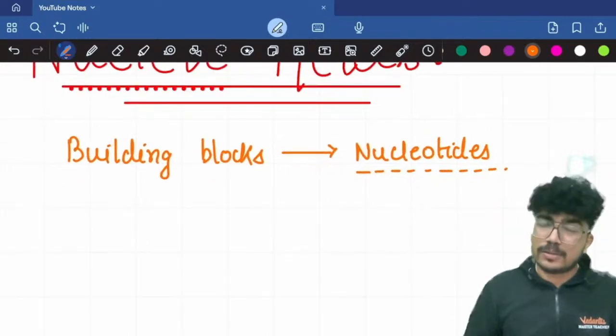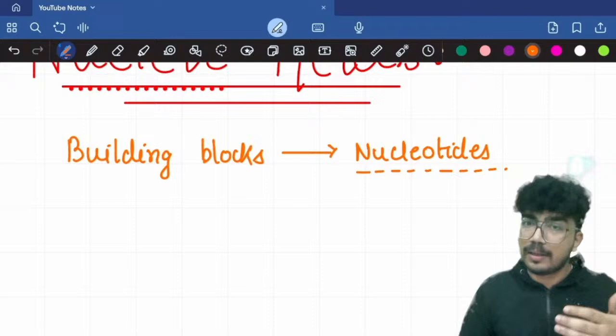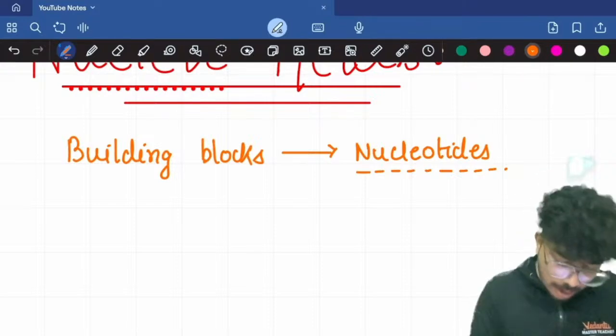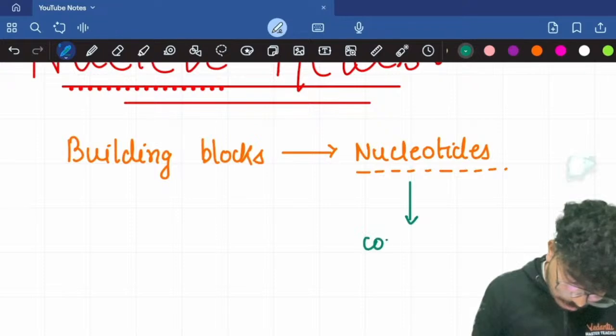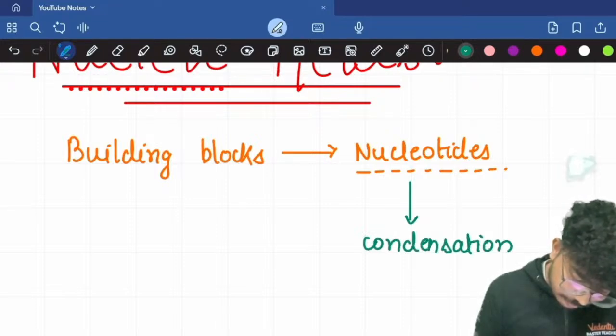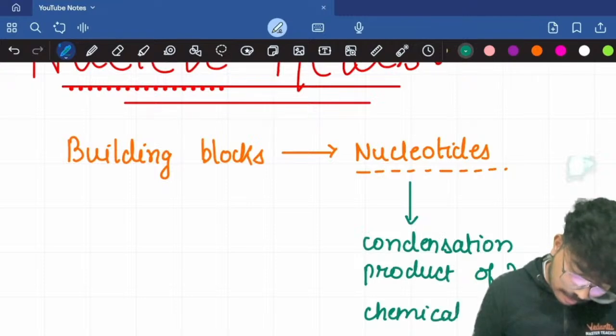Now nucleotides. So what is a nucleotide? So a nucleotide, you can say it is a condensation product of 3 chemicals, right?